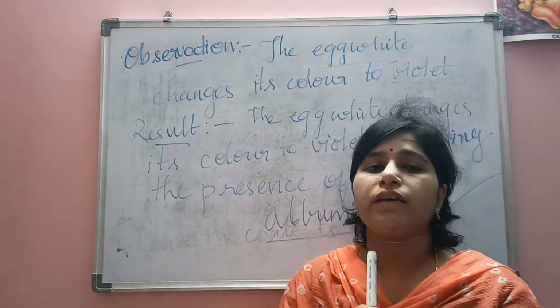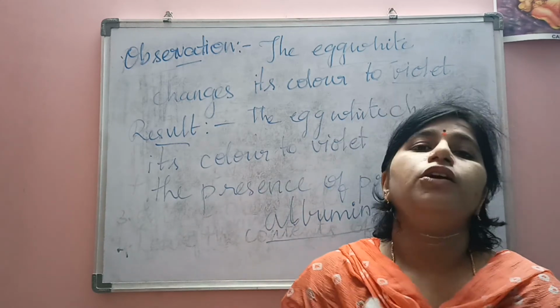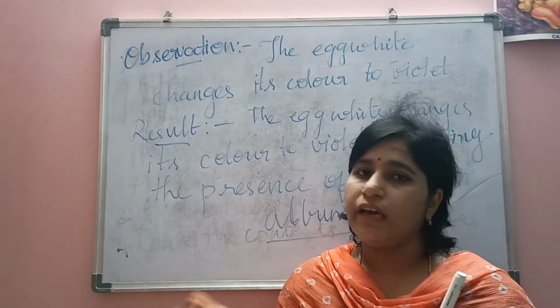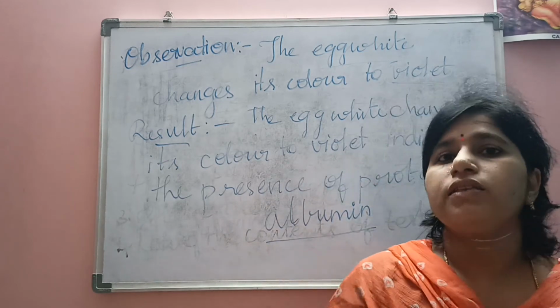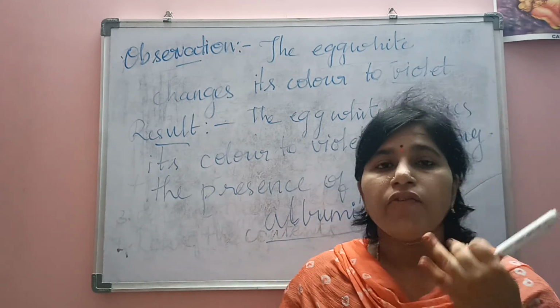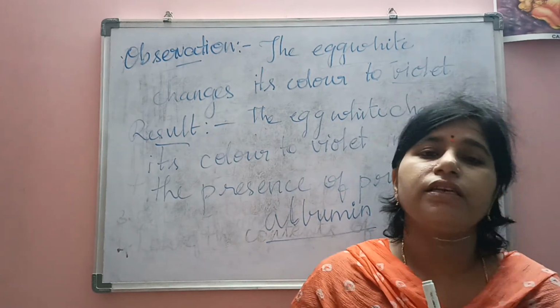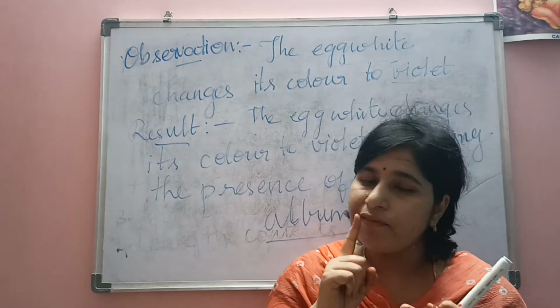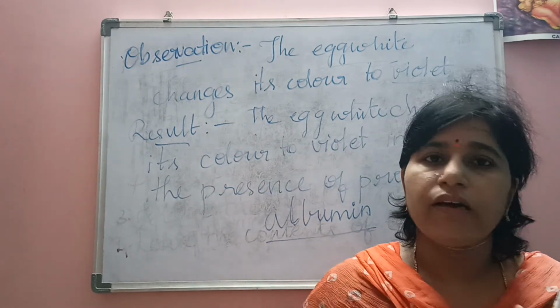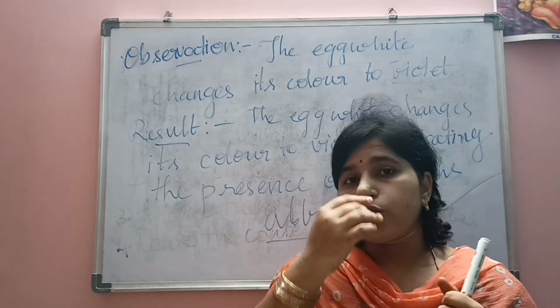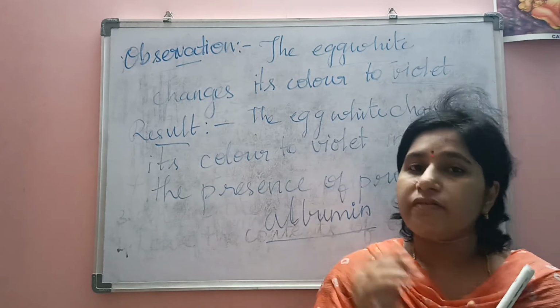So the first step is aim. Aim is nothing but to test the presence of proteins in the egg white. And the second one is apparatus. We have to prepare 2% copper sulfate solution and 10% sodium hydroxide solution. We have to take the test tubes, the beakers, and the egg white.